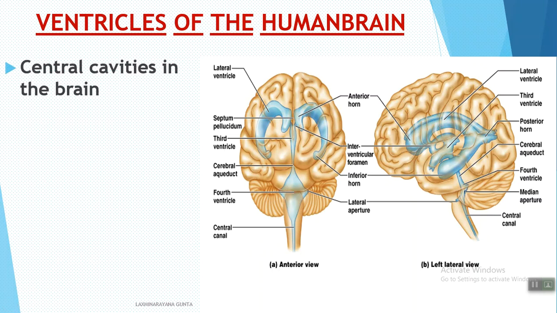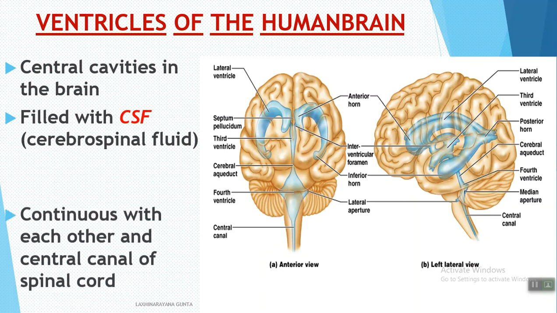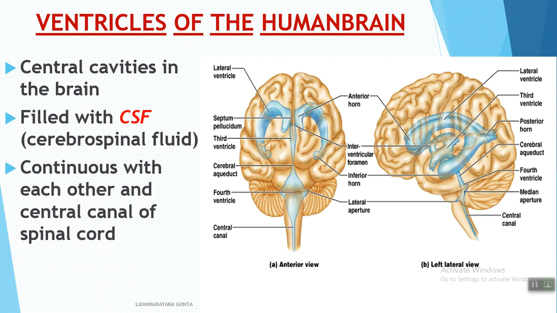These ventricles are the central cavities of the brain, which are filled with cerebrospinal fluid. All these ventricles are connected with each other and continuous with each other, and with the central canal of the spinal cord also. These four ventricles are continuous, and they continue as the central canal of the spinal cord.